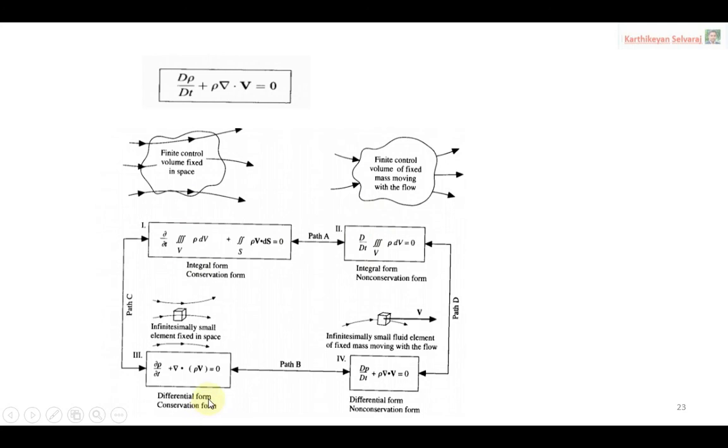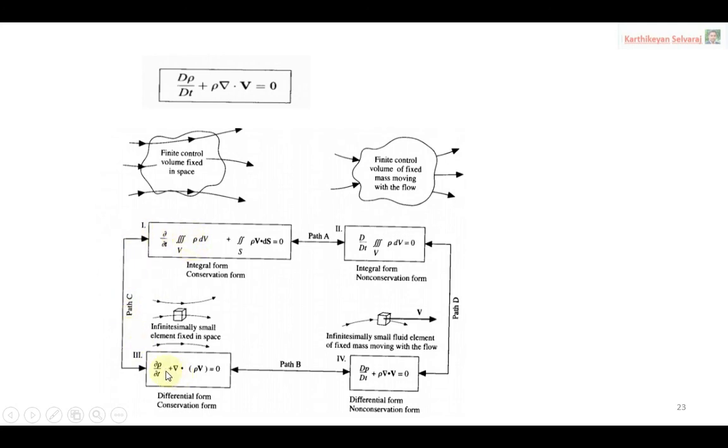You can easily identify that when I use the control volume, I get the integral form of the continuity equation. When I use the fluid element, I get the differential form of the continuity equation. In the same way we can interchange them: by using some mathematical procedures, we can convert differential form into integral form or integral form into differential form.